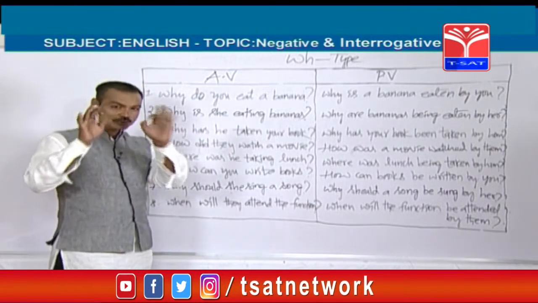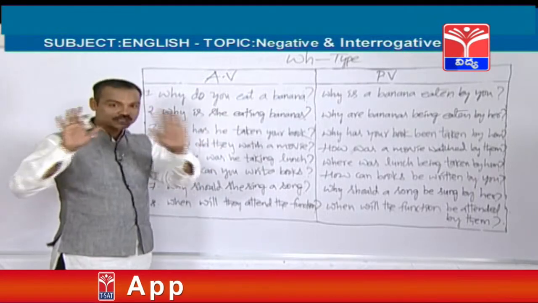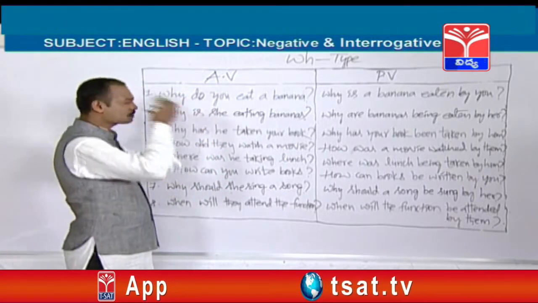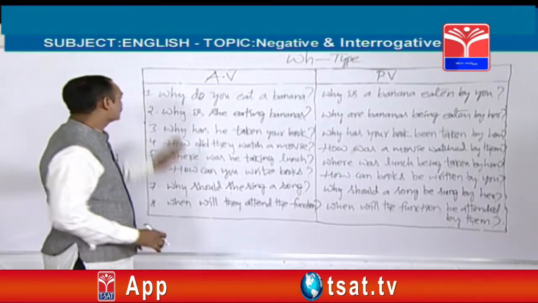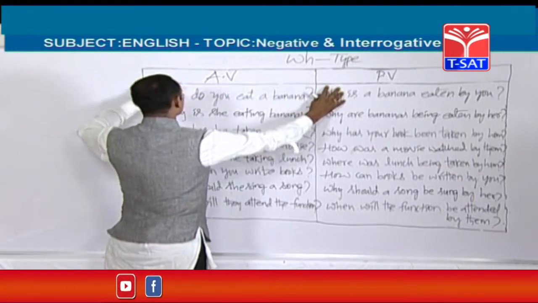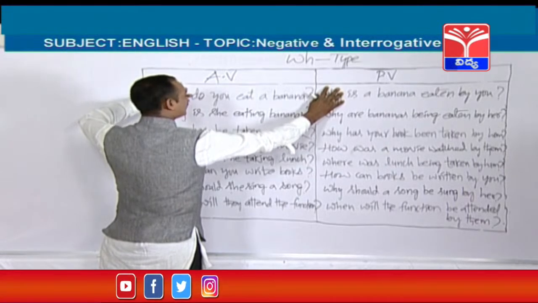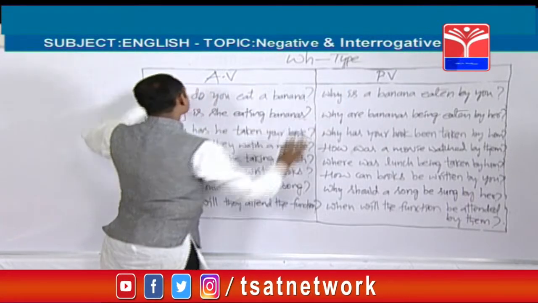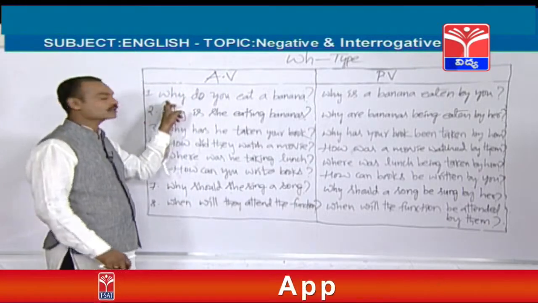So you don't need to learn WH type especially. If you are very good at interrogative type, it becomes very easy for you. See, if I close these two words, it becomes an interrogative type. Do you eat a banana? Is a banana eaten by you? See, just a WH word is there, that's it.